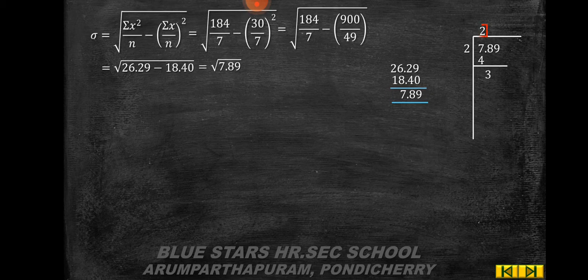So root of 7.89 is 2, 2 2s are 4. The remainder is 3. So 2 into 2, 4. Put the decimal and step down the 2 digits. 48 into 8, you get 384. The remainder is 5. So 28 into 2, you get 56. 560 into 0, you get 0.